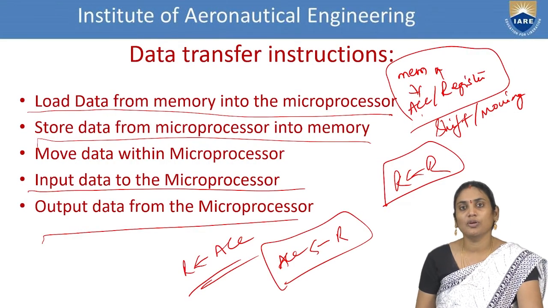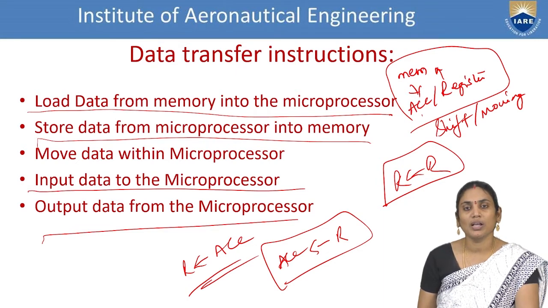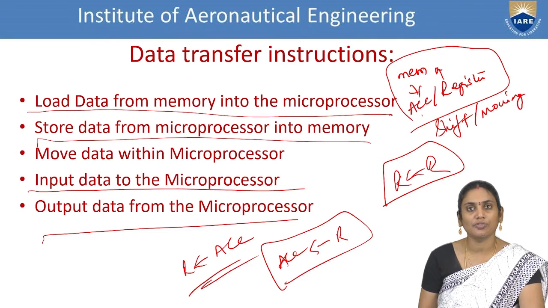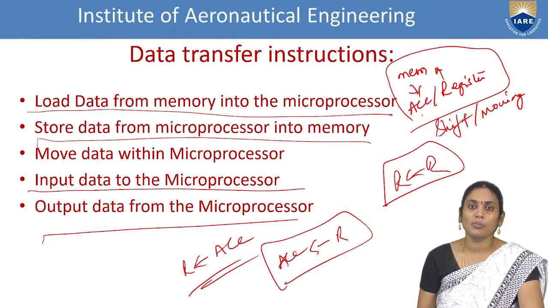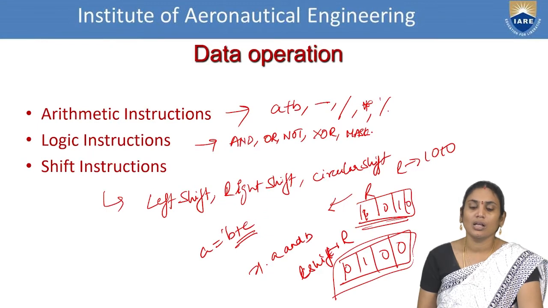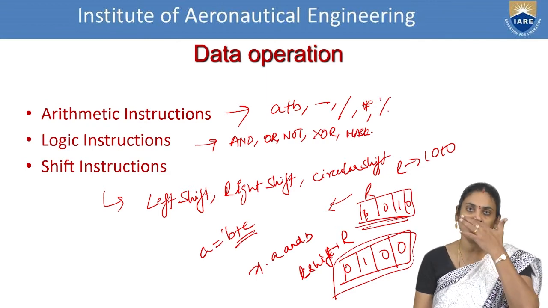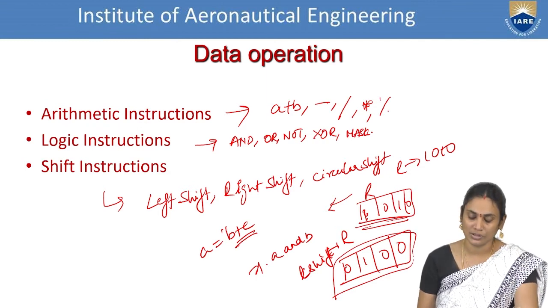Here is an example of data transfer instructions, where you can have movement between microprocessor and memory, and memory and microprocessor, by using load, or by storing data, followed by moving the data. And data operation with respect to arithmetic and logic operations. So these are the 3 different instructions that can be handled in data operations.